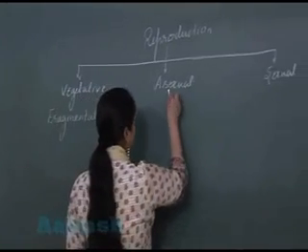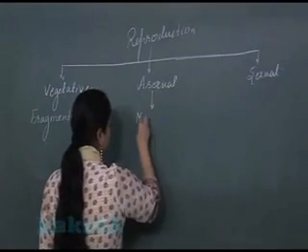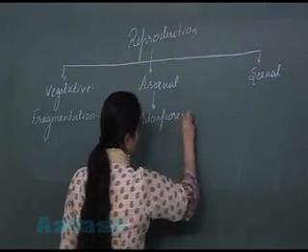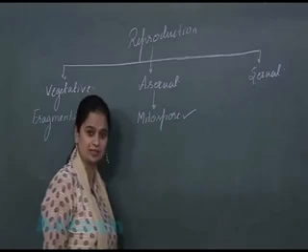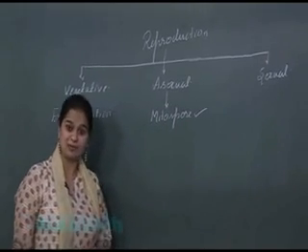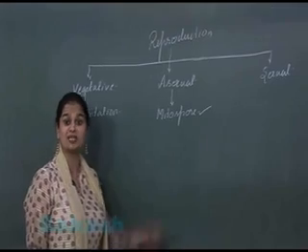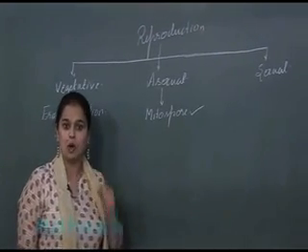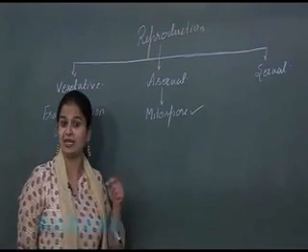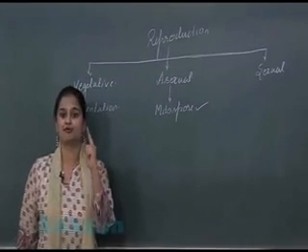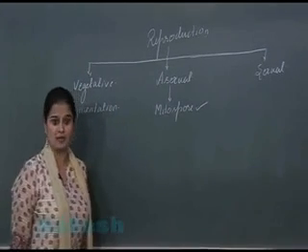Asexual reproduction through the formation of mitospores is very common. We earlier studied that mitospore formation is present in the fungi, and along with fungi, in the algae too. Asexual reproduction through spore formation is very common.